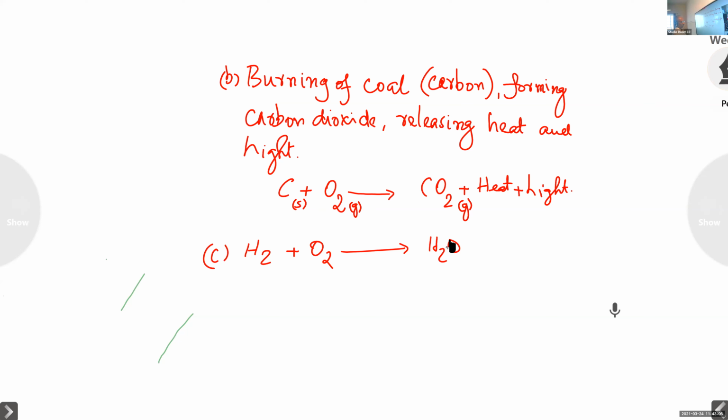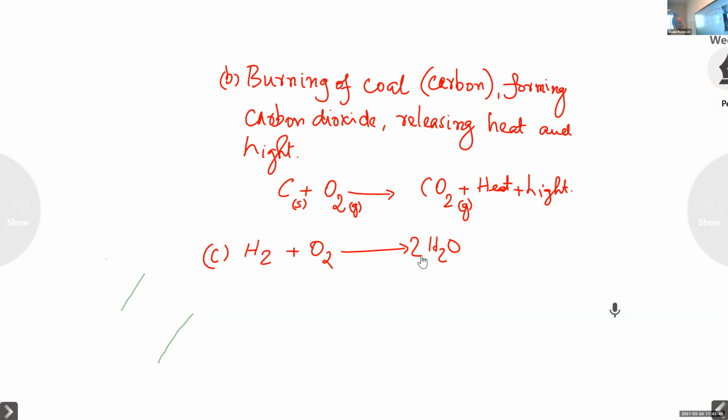So from where we have to begin? Oxygen. We have to begin from oxygen. Hit and trial. Melvin, on the left hand side, O2, 2 oxygen. So on the right hand side, to have 2 oxygen, what we have to do? We have to multiply H2O by 2.